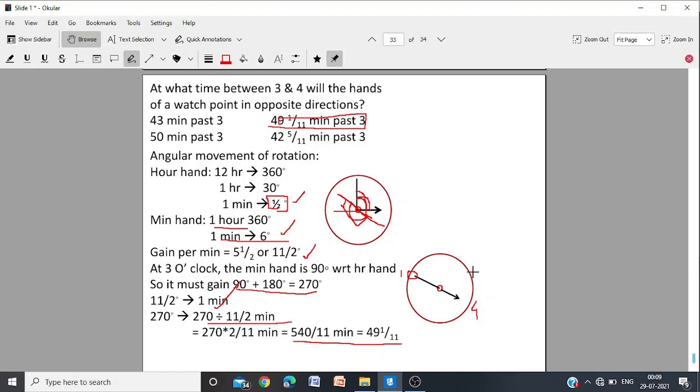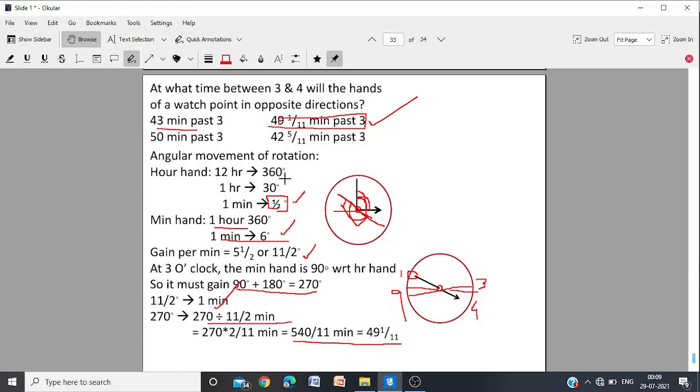When it is at 3, the opposite is 9. This is 3 and this is 9. And when it is at 4, the opposite is 10. So between 3 and 4 means between 9 and 10. What does between 9 and 10 mean? Between 9 and 10 would mean between 45 and 50 minutes. 9 is 45 minutes, 10 is 50 minutes. And there is only one value which is between 45 and 50.